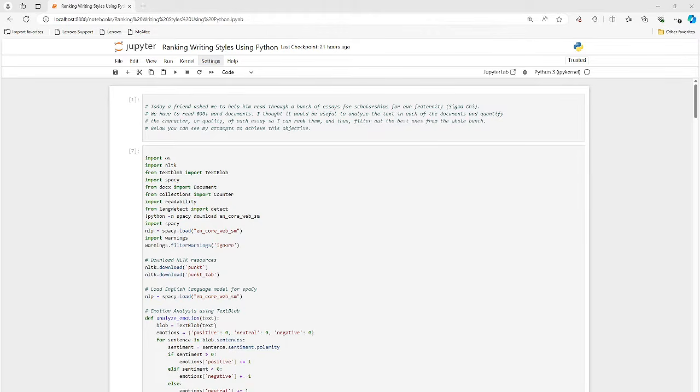But if you don't have a really archaic system that you're working with, and you can just scan through hundreds and hundreds or even thousands of essays or whatever you have, any kind of writing style, any kind of book, any kind of essay document, this technique will be very streamlined, very efficient, very automated, and allow you to do all that, right? So you can do a pretty big lift quickly and easily. And that's why I try to make all of my videos about things that are pretty generic so you can apply this to your own specific situation.